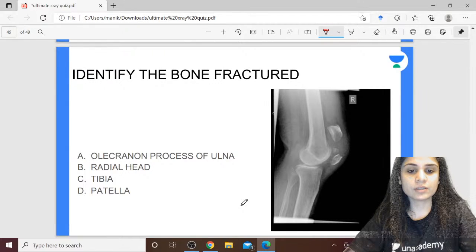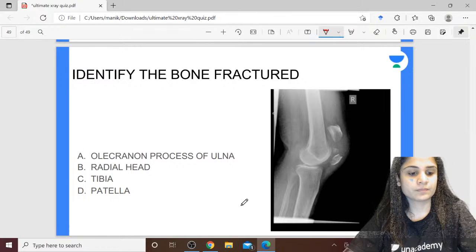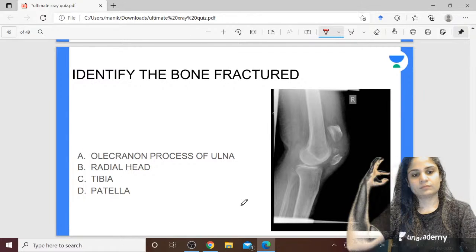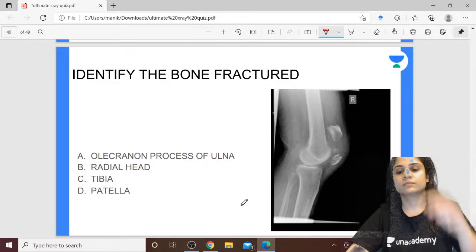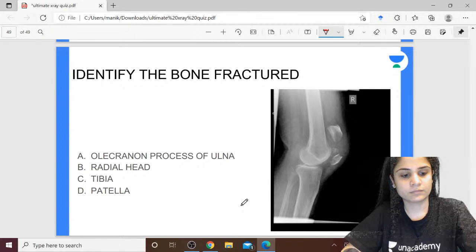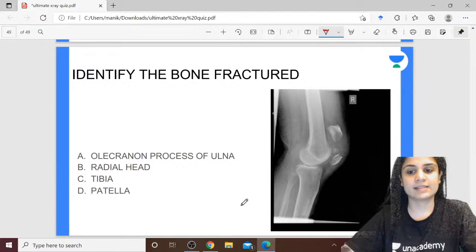Identify the bone fractured. Olecranon process of ulna, radial head, tibia or patella. Yes, very good.